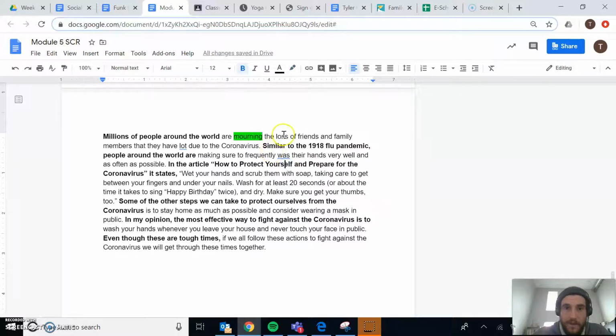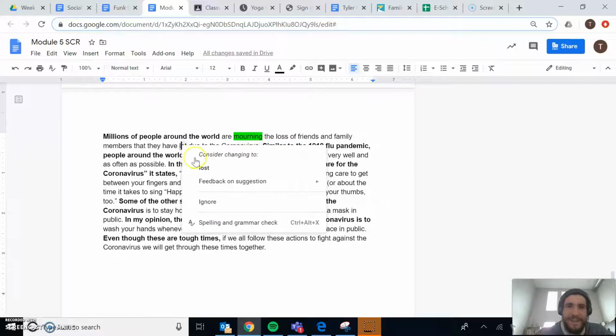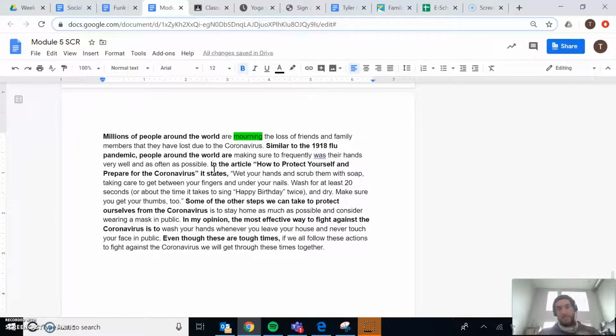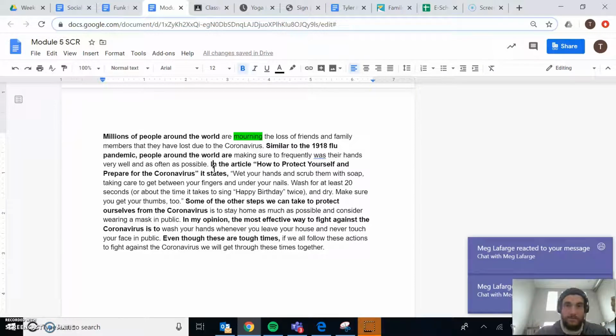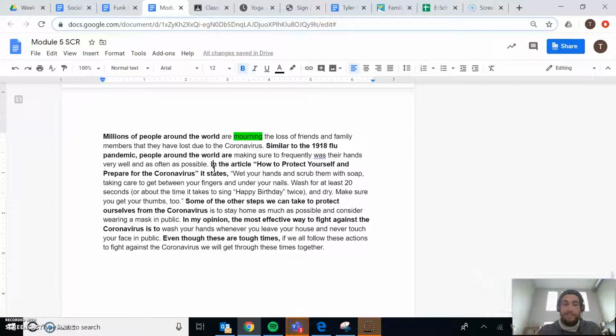Boom. Now, if we keep going, I see I have a misspelled word. And I know it's misspelled because of that squiggly line underneath. So I'm going to hover over that and right click it. And it has my suggestion here. So I have lot where there should be lost in there. So I'm just going to switch that and correct that and make that adjustment. So as I'm going through my reading, I am looking at words that this Google document is telling me that I have either misplaced, they're in the wrong spot, or they are misspelled. So I have my first sentence there.